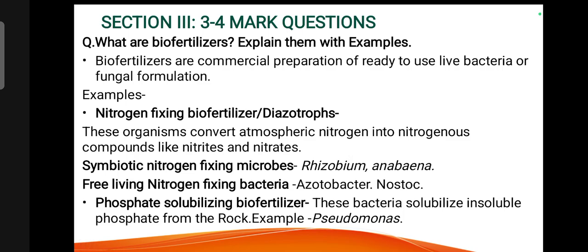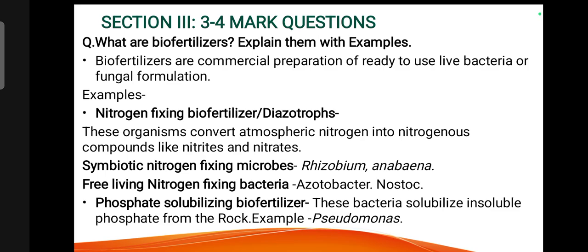What are biofertilizers? Explain them with example. Biofertilizers are commercial preparations of ready-to-use live bacterial or fungal formulations. Examples: nitrogen fixing biofertilizers or diazotrophs. These organisms convert atmospheric nitrogen into nitrogenous compounds like nitrates and nitrites.